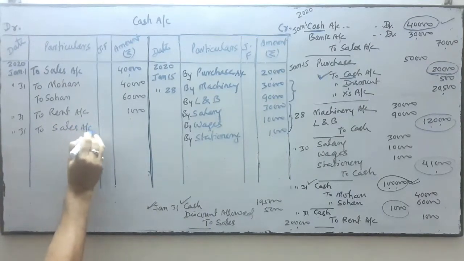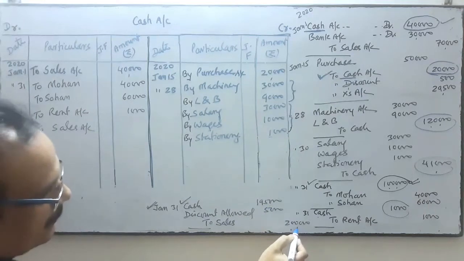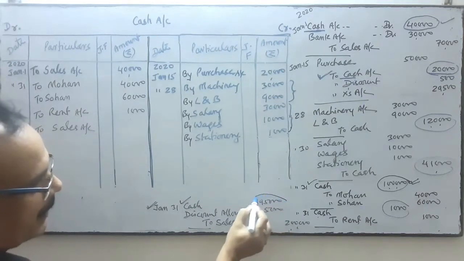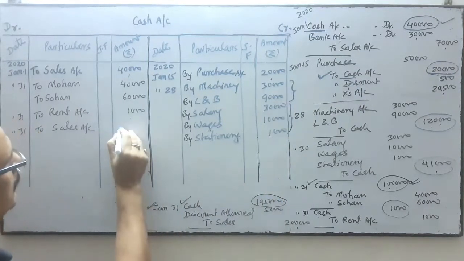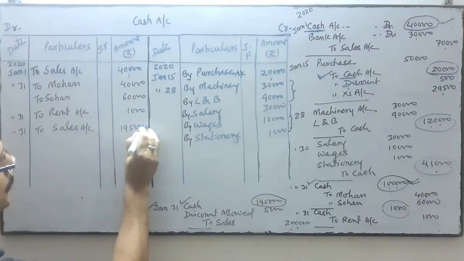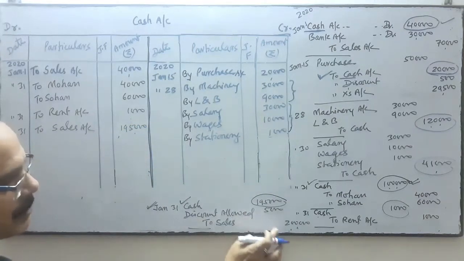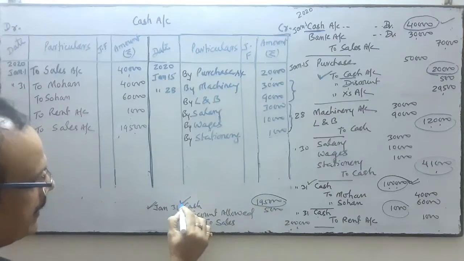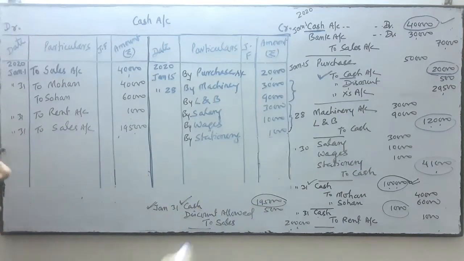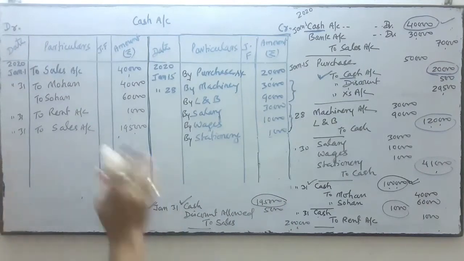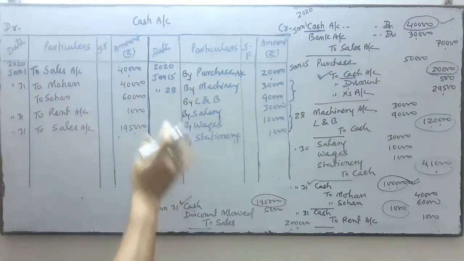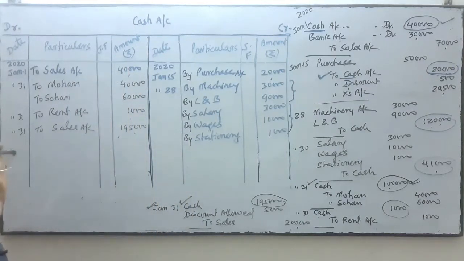But which figure will we write? This figure or this figure? 2 lakhs or 1,95,000? We will write 1,95,000, not 2 lakhs, because in 2 lakhs this 5,000 is also included. I am operating the ledger of cash, so my focus is on the cash amount, 1,95,000. Now I have completed my posting to the ledger of cash.